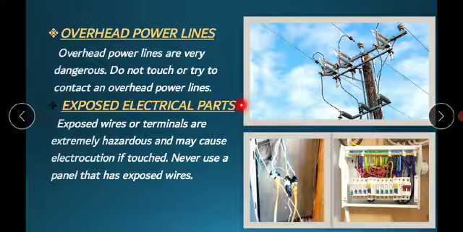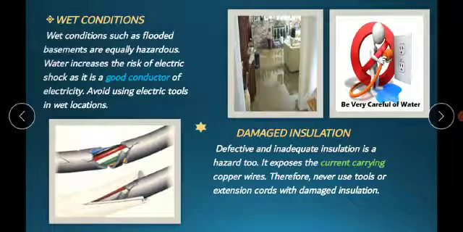Exposed electrical parts. Exposed wires or terminals are also extremely dangerous and they may cause electrocution if touched. So, never use panels that have exposed wires. Next is wet conditions. Wet conditions are also very dangerous. Why? Because water increases the risk of electric shock and it is a good conductor of electricity. So avoid using electric tools in wet conditions. Even avoid using a hair dryer near a sink.